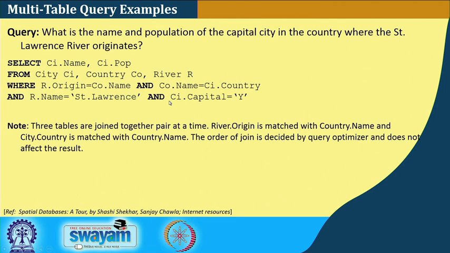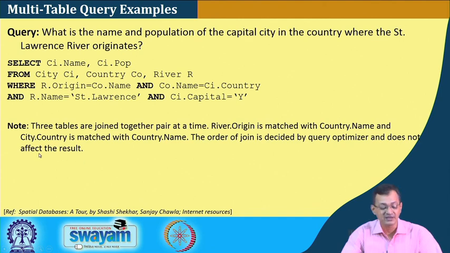See, this particular query joins multiple tables, and it is not using any special property per se, right. I can have standard database tables and I can join these tables. So, in this case 3 tables are joined together at a time: river.origin is matched with country.name, and country.capital is matched with city.name. The order of the join is decided by the query optimizer and does not affect the result.